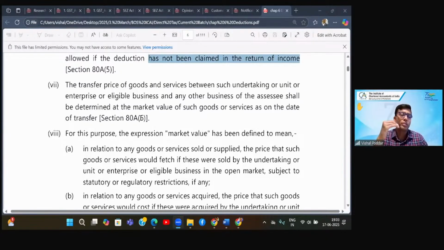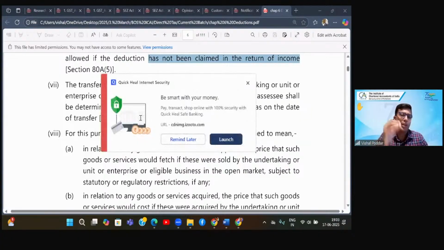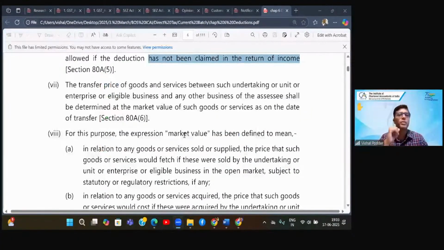The impact is, since you are showing your sales at a low price, your cement business is showing a net PGBP loss because your sales are at a low price. At the same time, what is happening? Your infrastructure business, which is one of the businesses covered in heading C, since it is getting its major component of raw material, which is cement in our example, at a very low price, the net profit of that business is very high. So, see, effectively, there is no net benefit to me because both are my business.